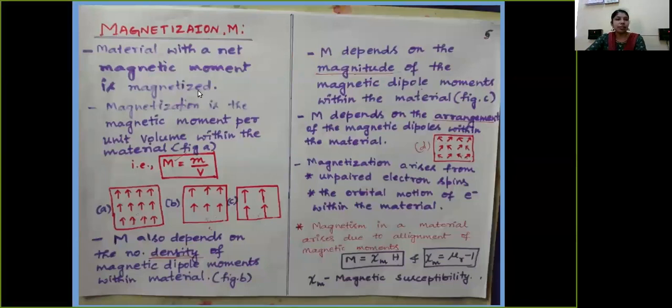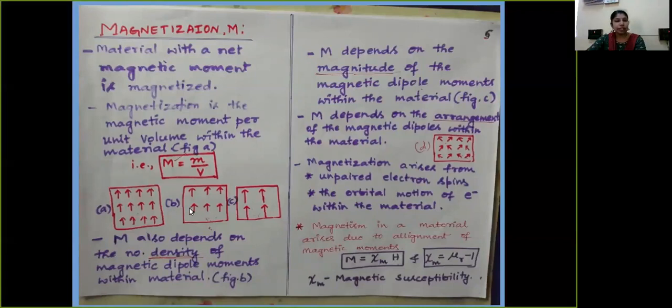Now the next thing is magnetization. Magnetization is nothing but the magnetic moment per unit volume within the material. Now how does this magnetization increase, or on which factors does this magnetization depend? Consider specimen A, specimen B, specimen C. In specimen A, we are observing that the magnetic moments are crowded in nature. There are so many magnetic moments. And in specimen B, the number of magnetic moments is less compared to specimen A.